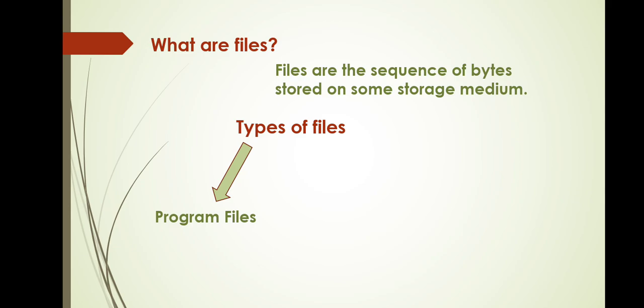The programs that you have been writing in Python or any other programming language, the files that contain those programs are your program files. Another type of file is your data file. A data file contains the records, the information, raw facts and figures. Right? They do not contain instructions, but they contain values.